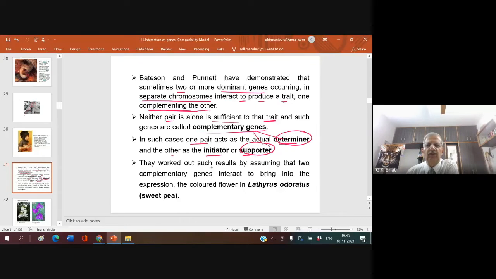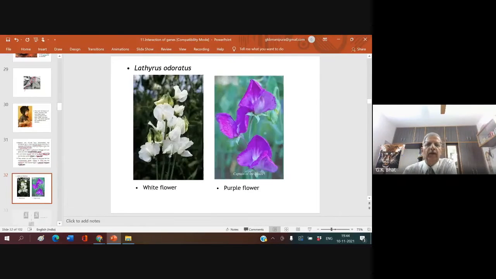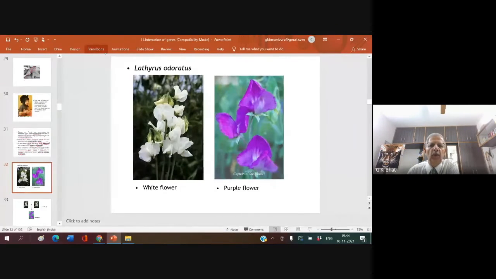They worked out such results by assuming that 2 complementary genes interact to bring into expression the colored flower in Lathyrus odoratus, the sweet pea. Look here, these are the 2 flowers of Lathyrus odoratus, white flower and purple flower. Both appear in this sweet pea.